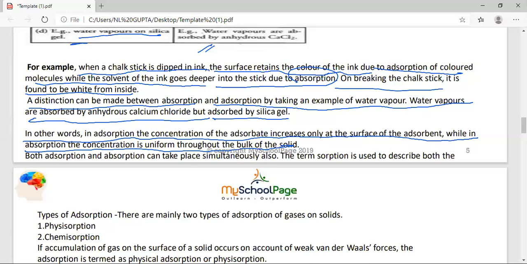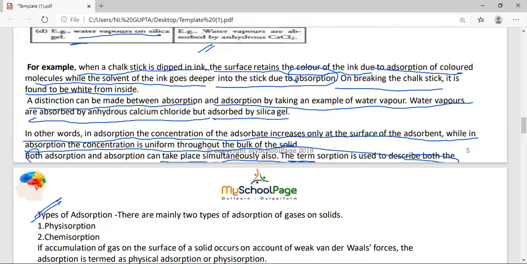Both adsorption and absorption can take place simultaneously. Also, the term sorption is used to describe adsorption and absorption together.